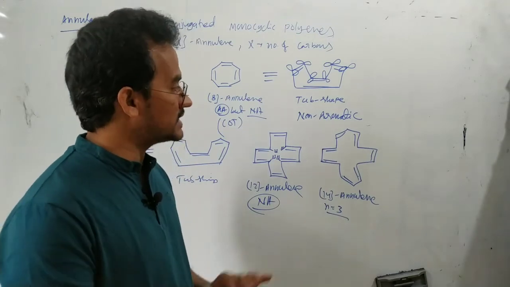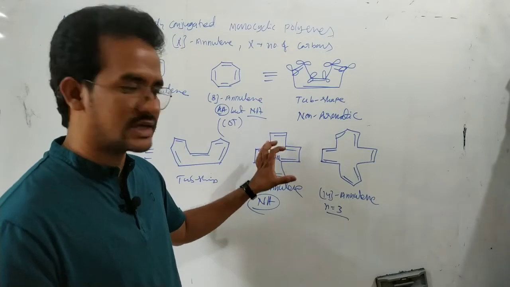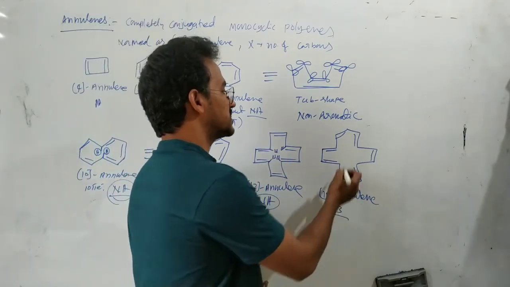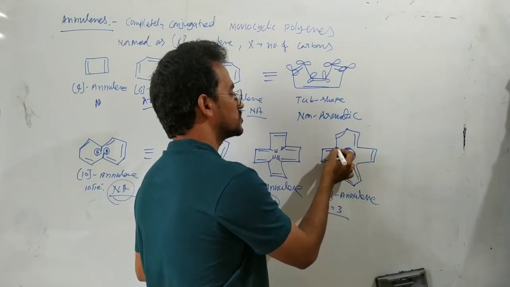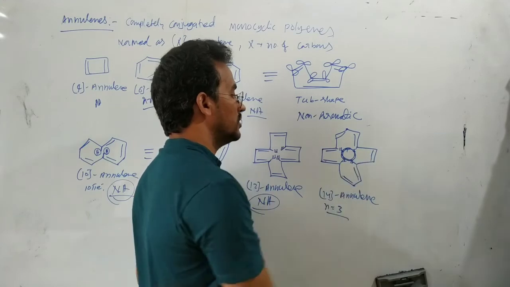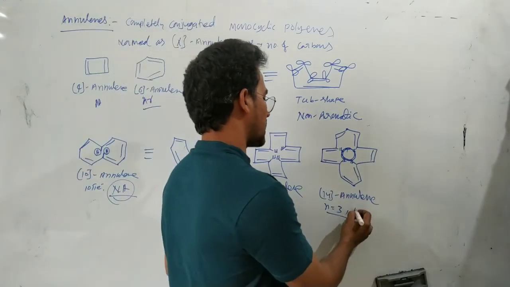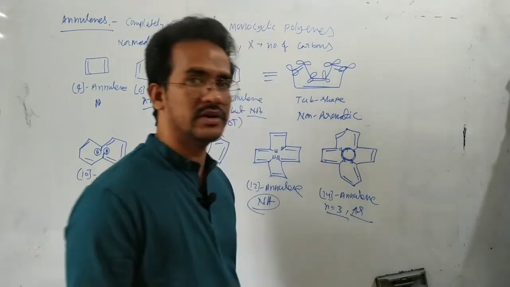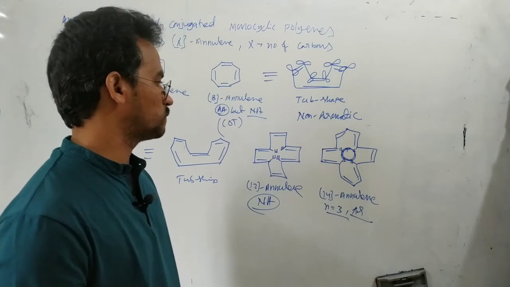Why does this one have no hydrogen repulsions like 12-annulene? Here there is more space with an increasing number of carbon atoms, so there are no hydrogen repulsions. So that's why this compound is an aromatic compound. Very important.